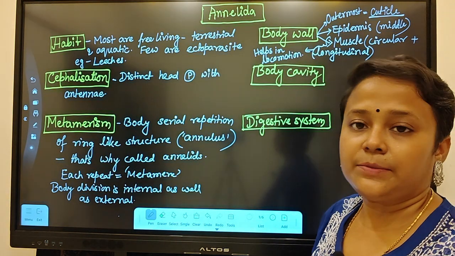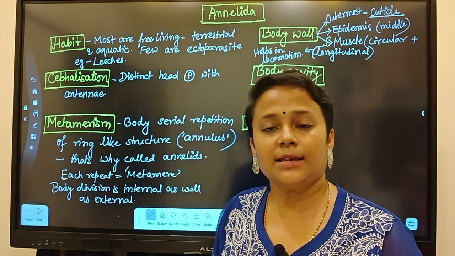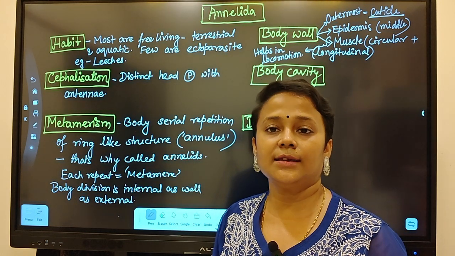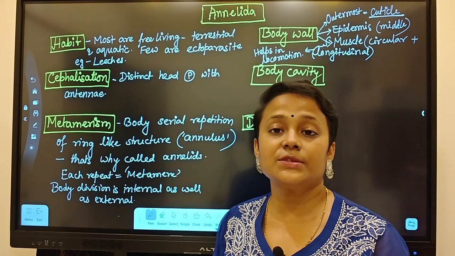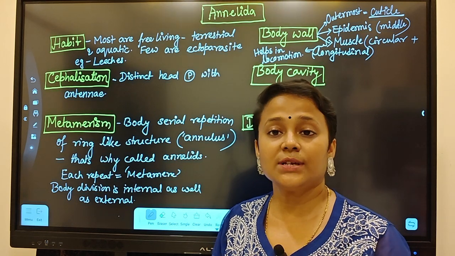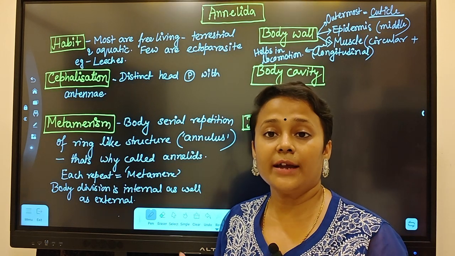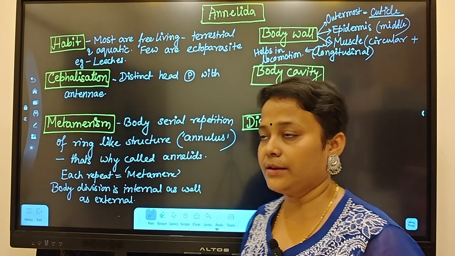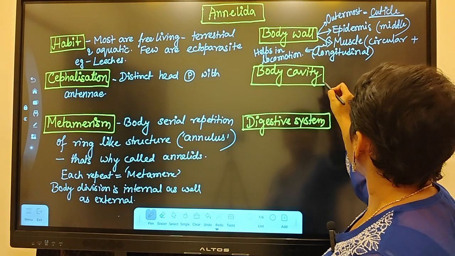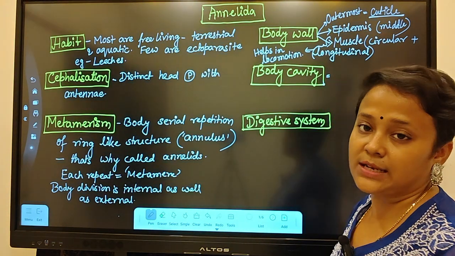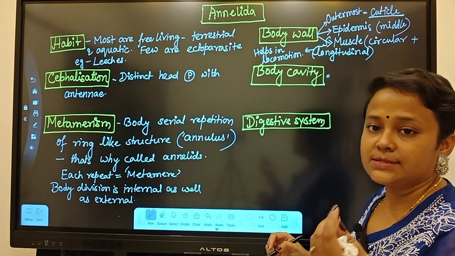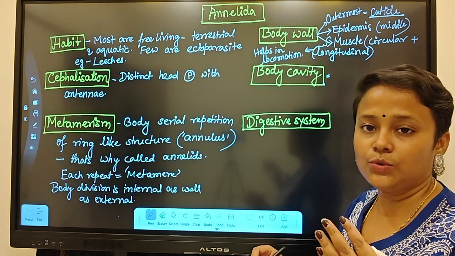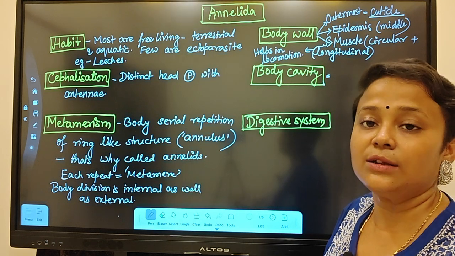Now the body cavity. In Aschelminthes we have learned that they are pseudocoelomate. They have a pseudocoelom, and the pseudocoelom helps as a hydrostatic skeleton, right? But here the body cavity is a true coelom. Coelom can be divided into two types: schizocoelom and enterocoelom.